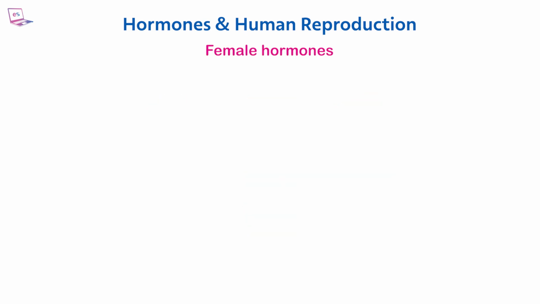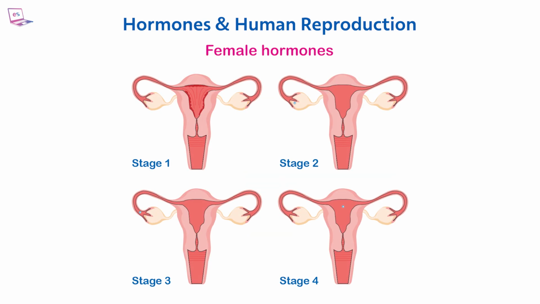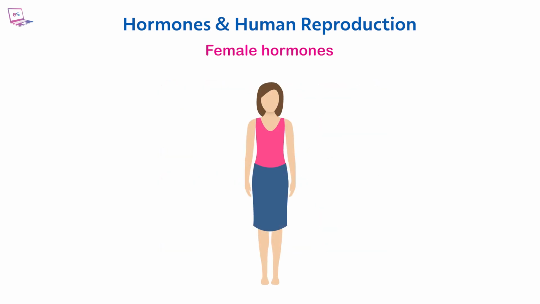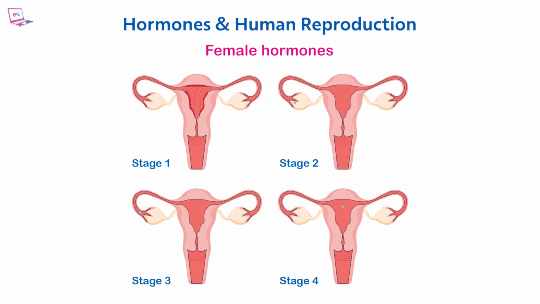Female hormones. The menstrual cycle is the monthly sequence of events undergone by women. It usually starts between ages 11 and 14 and continues until a woman reaches her 50s. This process happens to every woman after puberty. Though the length of the menstrual cycle varies from woman to woman, periods occur typically every 28 days.